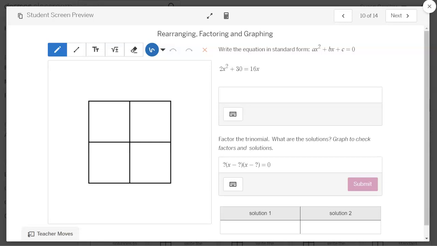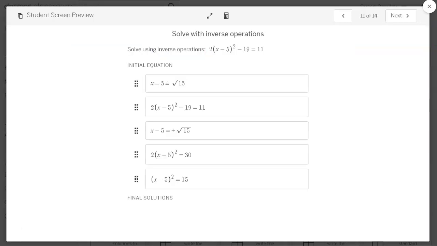And I do fully appreciate the frustration of these topics. This is one of the toughest things we teach in Algebra 1. Okay, now it's getting back to inverse operations, and so I've got one solved out. They just have to arrange the steps in order from the initial equation to the final solutions.